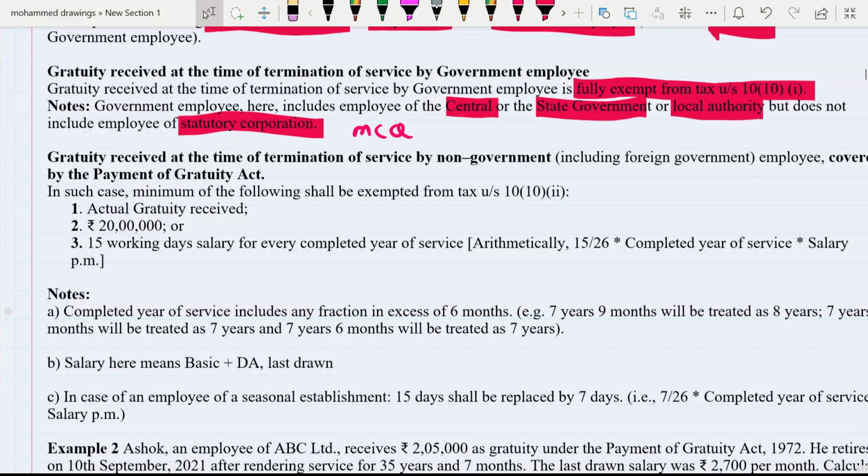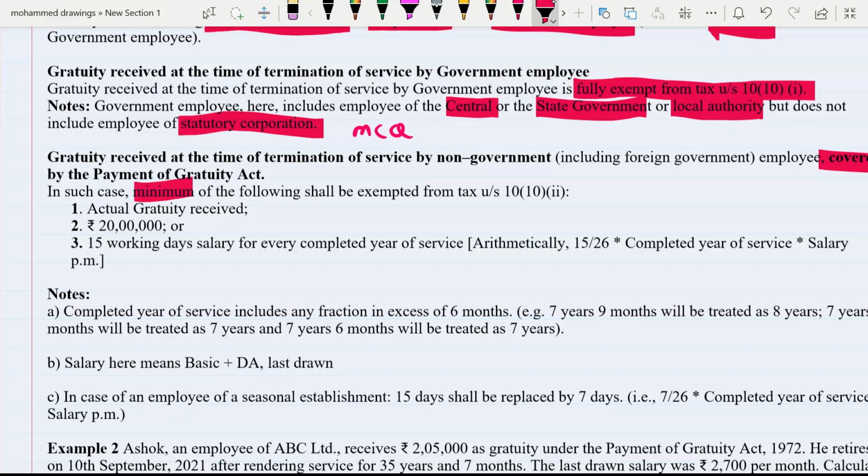So which type of employee are covered by the Payment of Gratuity Act? Because two rules are applicable. For covered, different rules are applicable, and for not covered, different rules are applicable. So what we are discussing right now is non-government employees, and if they receive gratuity at the time of termination of job or at the time of retirement, which type of calculation do we have to make?